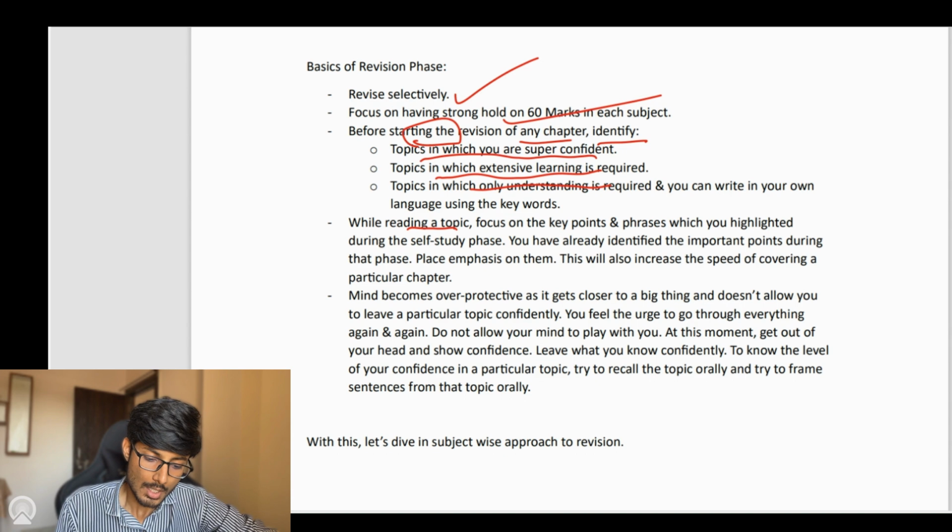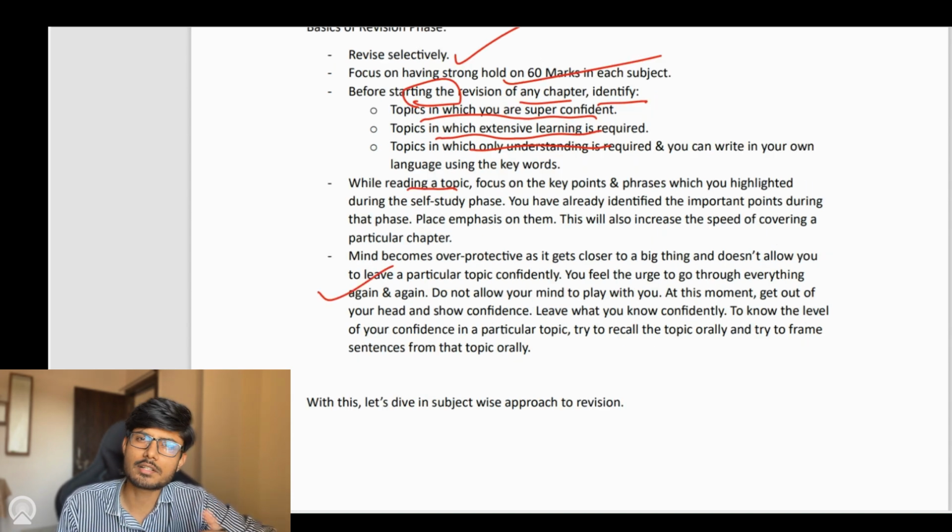Fifth is a general point, in terms of mindset: the mind becomes overprotective, and it does not allow you to leave a particular topic confidently, or doesn't allow you to have a quick go through of the topic confidently. You always feel that you should go through that topic again and again, right? So just take note of this point that in this case, the mind is somewhere playing with you. You need not go through each and every topic in an in-depth manner. Identify the topics where there is a need, and identify the topics where there is no need for you to go in depth, and then revise accordingly. So these are the five basics of revision phase, and with this, let's start with the subject wise revision strategy.